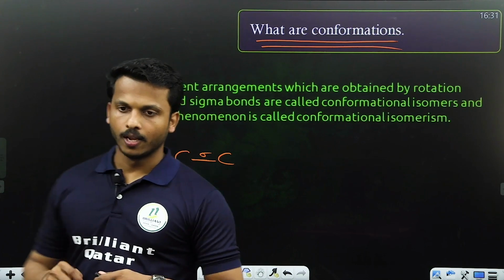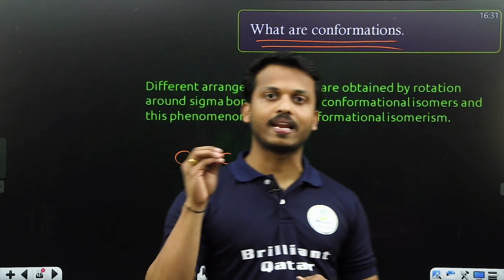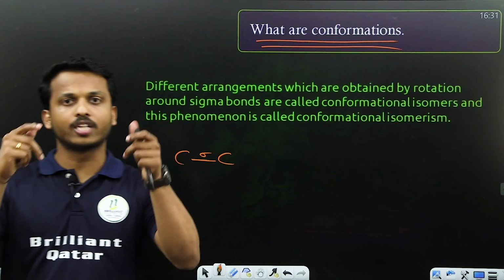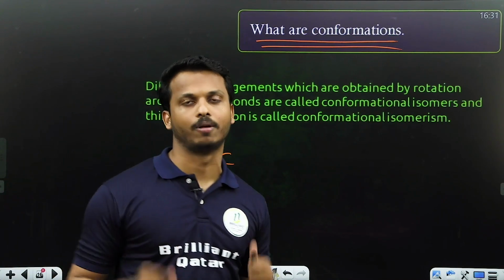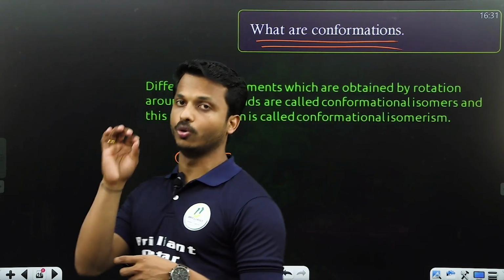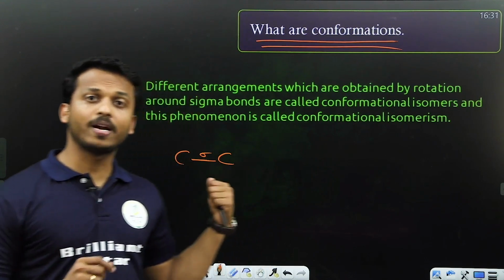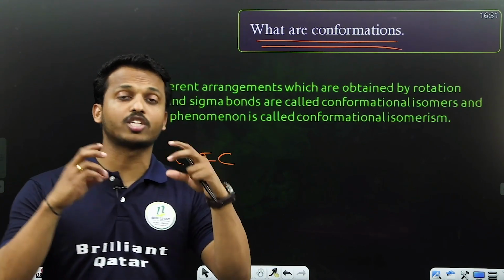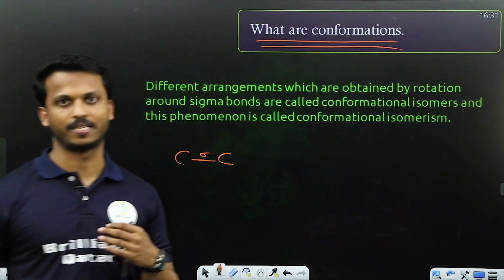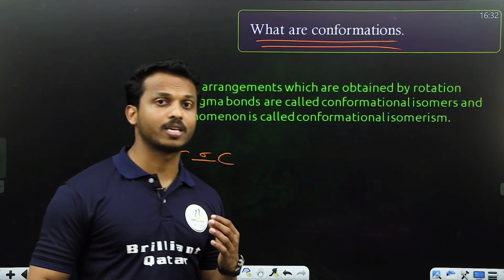Conformations are generally exhibited by alkanes. Why do alkenes and alkynes not exhibit conformations? They contain a pi bond, which is not rotatable. Only a sigma bond is rotatable. So conformations happen due to the free rotation of atoms around the carbon-carbon sigma bond, giving different spatial arrangements called conformation isomerism.